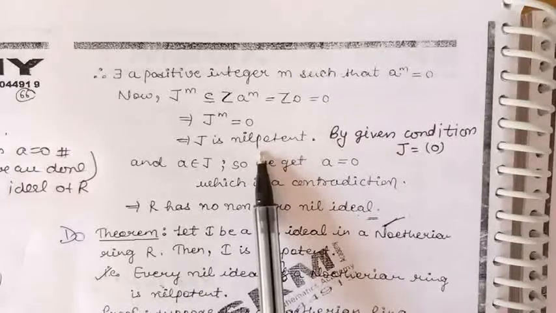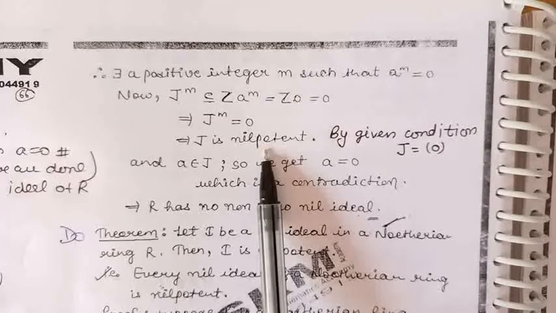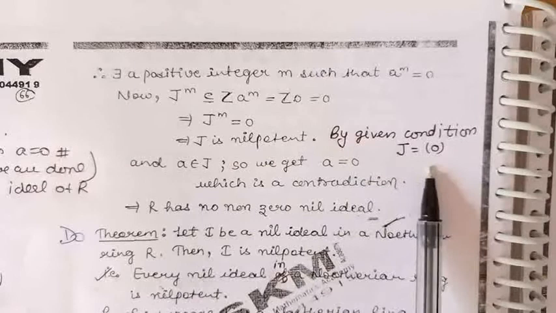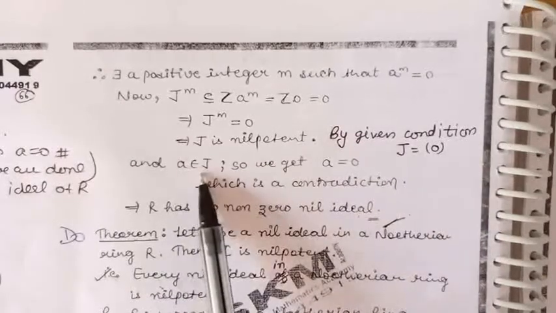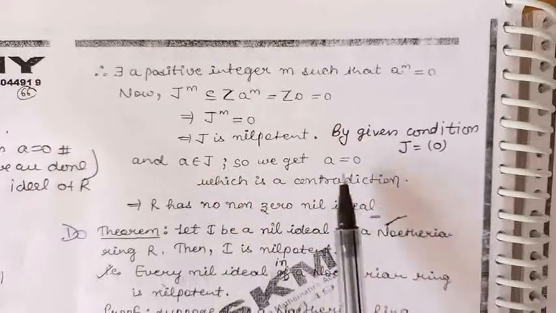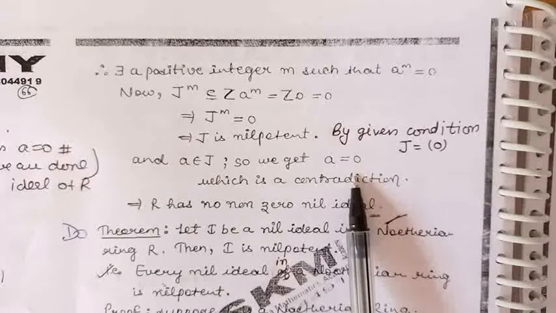But again, by using the given hypothesis, R has no non-zero nilpotent ideals. So J must be the 0 ideal. Now because J is the 0 ideal, A belongs to J implies that A must be 0. We again get a contradiction because A was a non-zero element.